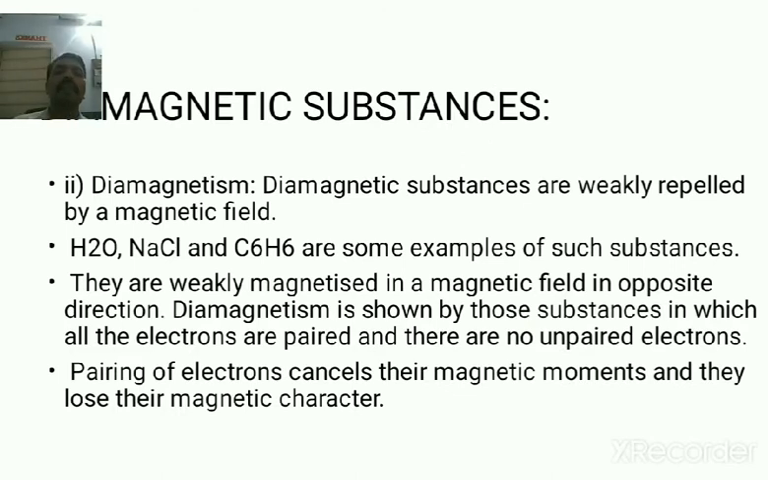Second type is the diamagnetic substance. Diamagnetic substances are weakly repelled by a magnetic field. For example, H2O, NaCl, and C6H6 benzene are examples of diamagnetic substances. They are weakly magnetized in a magnetic field in the opposite direction. Diamagnetism is shown by those substances in which all electrons are paired and there are no unpaired electrons. Pairing of electrons cancels their magnetic moments and they lose their magnetic character.